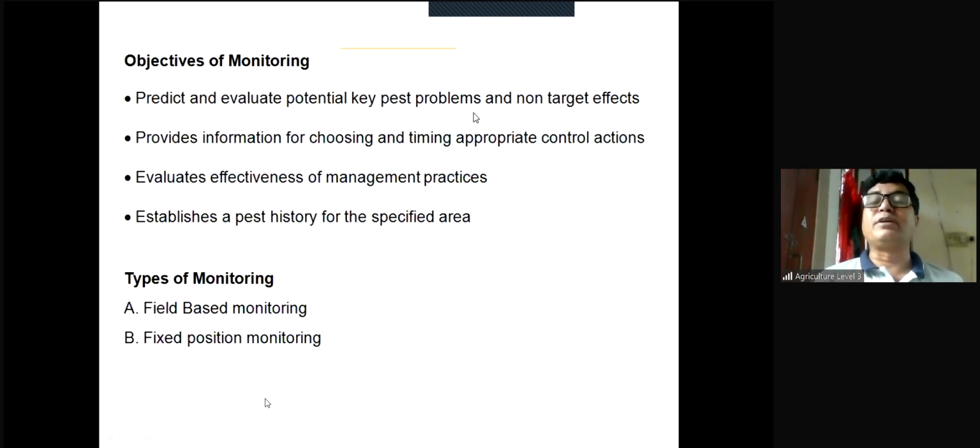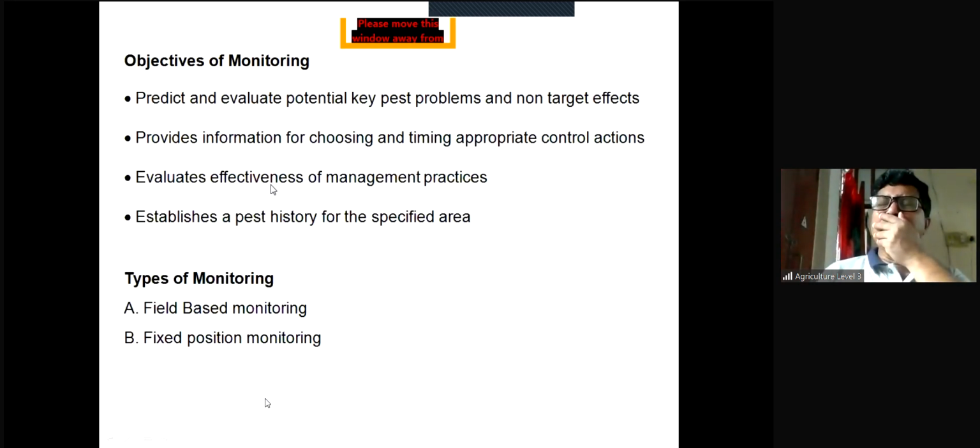What are the main insect pests and their non-target effects. Provides information for choosing and timing appropriate control actions. So if you have monitoring data, you can provide the information for choosing what would be the method and when you have to apply this control method. Evaluate effectiveness of management practice. By monitoring, you can also evaluate the effectiveness.